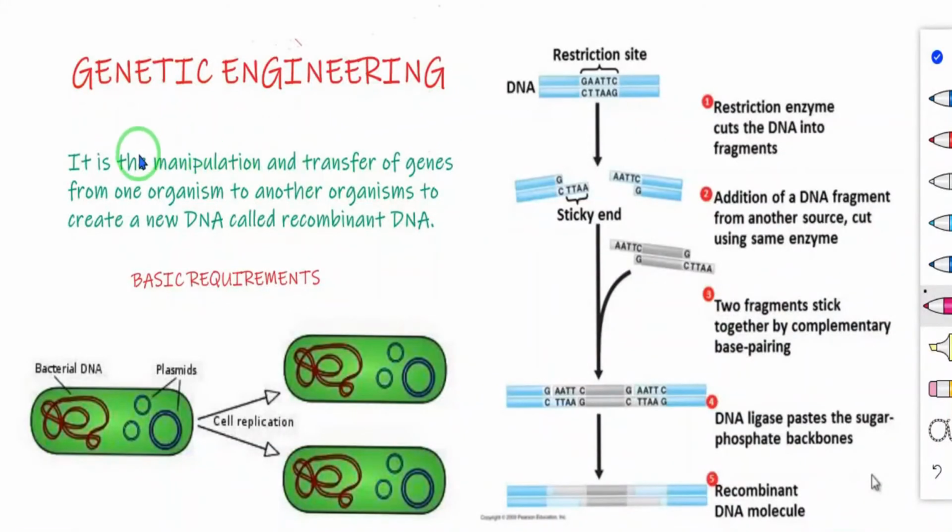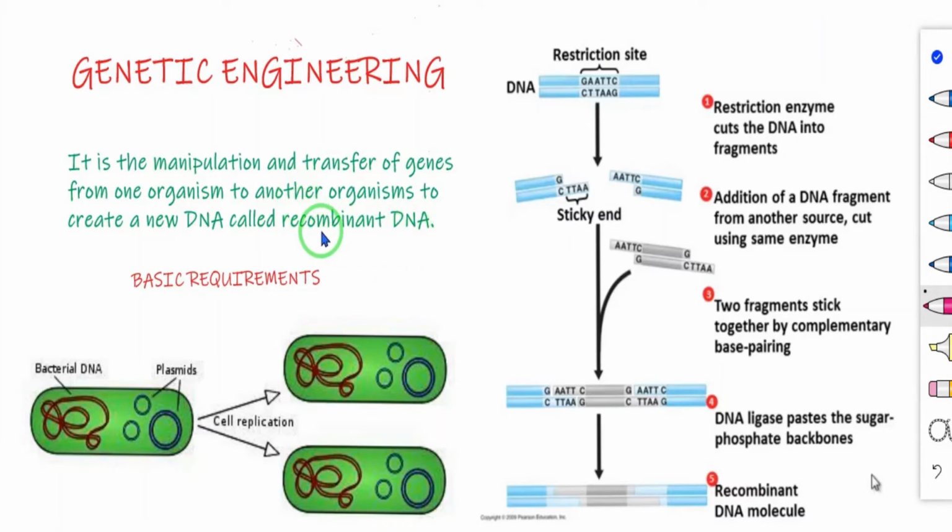Genetic engineering. Definition. Genetic engineering is the manipulation and transfer of genes from one organism to another organism to create a new DNA called recombinant DNA. So genetic engineering is the manipulation and transfer of genes from one organism to another organism to create a new DNA. So it is called what? Recombinant DNA.